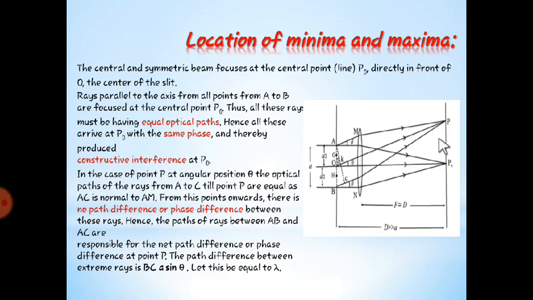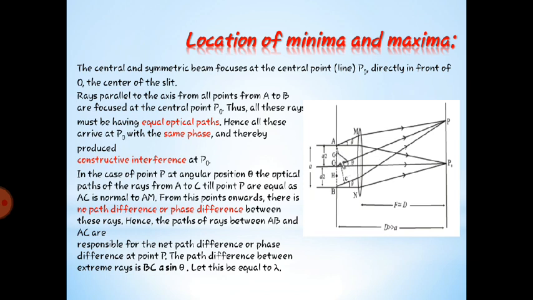So this region is the shadow region. In this case, we are going to consider point P at angular position theta, and the optical paths of the rays from A and C. First of all, when it was from A and B, now we are going to consider from A and C. Light is emerging out and reaching point P.